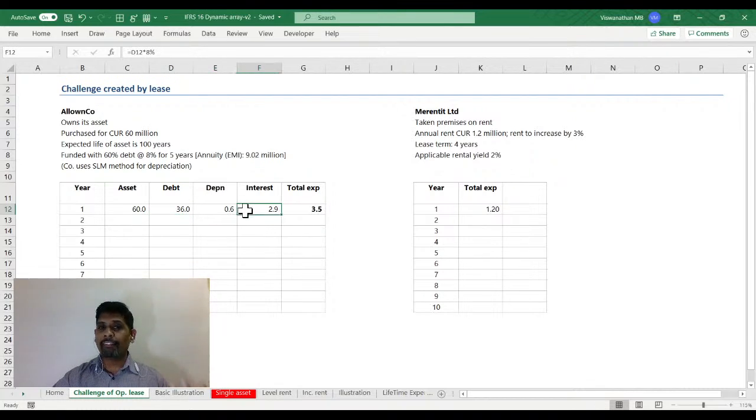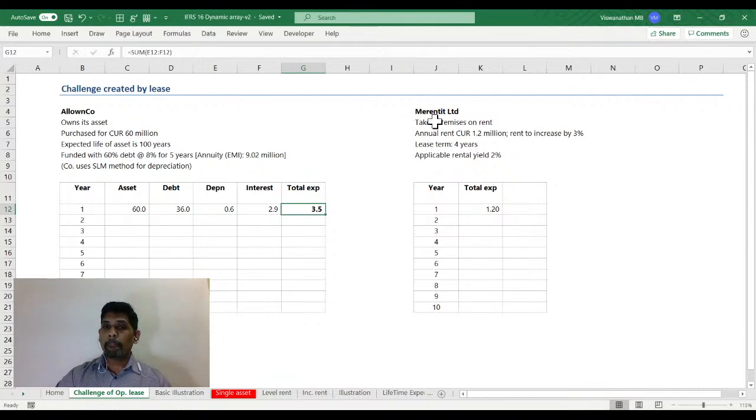Because of this, it's going to have interest obligation because it has debt and therefore it has to pay interest. And there is going to be depreciation because it owns the asset and the asset is on the balance sheet. So if you look at it, All On Co with interest and depreciation will be reporting 3.5 million of expenses.